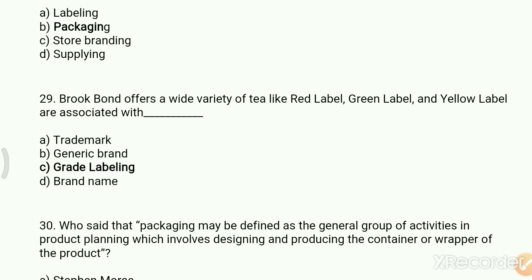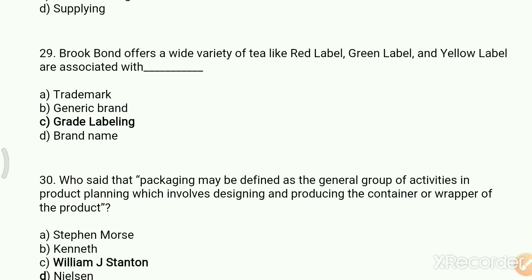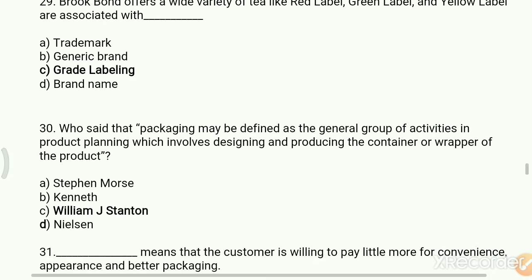Brooke Bond offers a wide variety of tea like red label, green label and yellow label, which are associated with the option A, trademark, B, generic brand, C, grade labeling, D, brand name. This comes under grade labeling. The right answer is C, grade labeling.